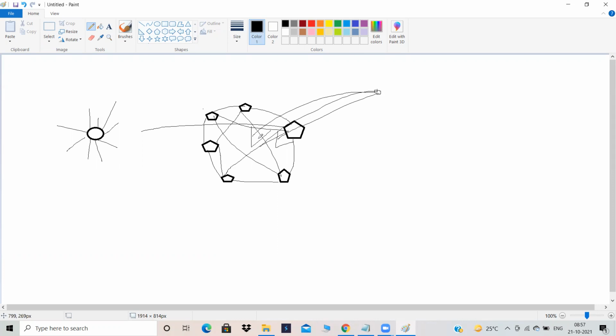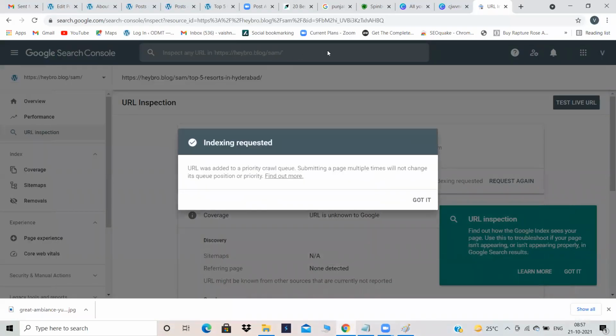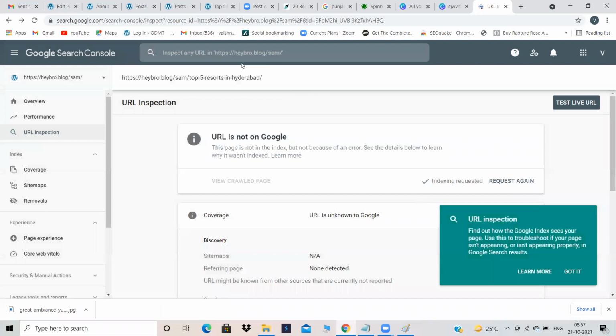Next step, what did we do? For which blog you want to rank on SERP? Just insert that blog over here. Can you see over here, indexing requested? Stop it. Got it. That's it. Here, what did we do, Sahas?